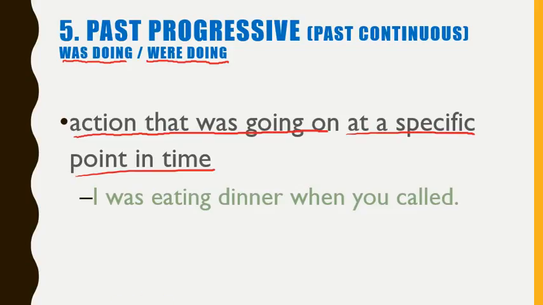This is the case of, I was eating dinner when you called. So there are two things happening here. There are two actions, okay? One, that you called, happens at one moment. So this is in the past tense. But at that point when you called, there was some action that was going on. So this is better explained with the tense diagram.